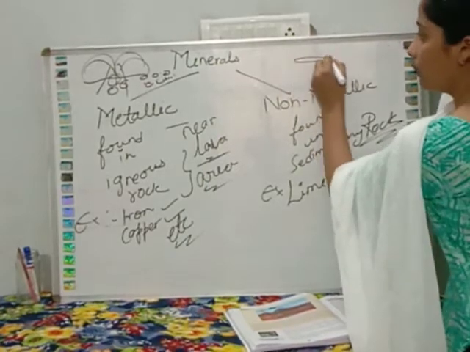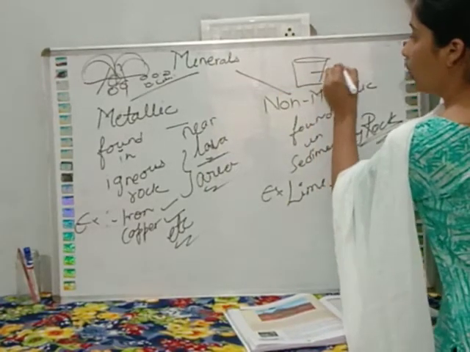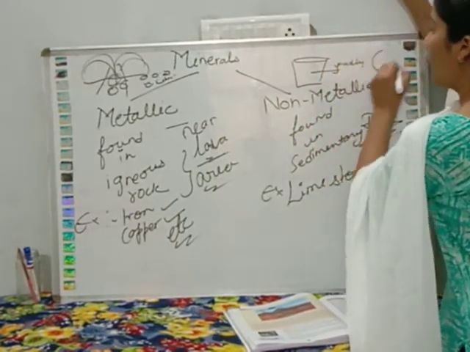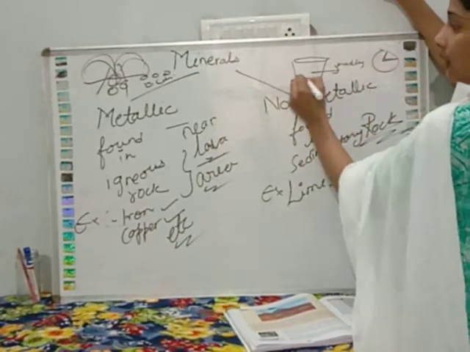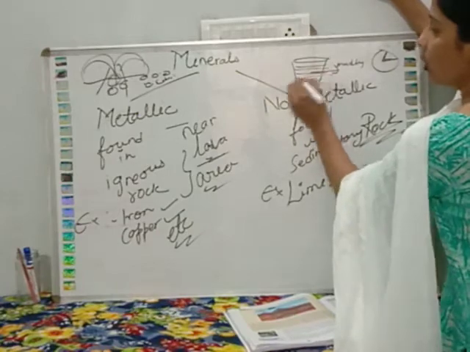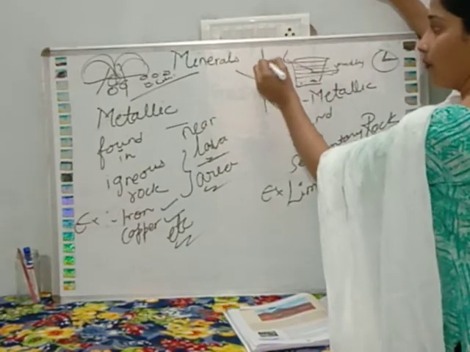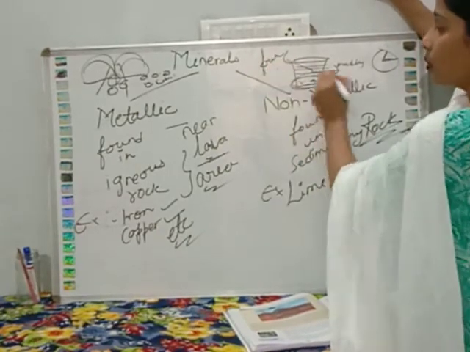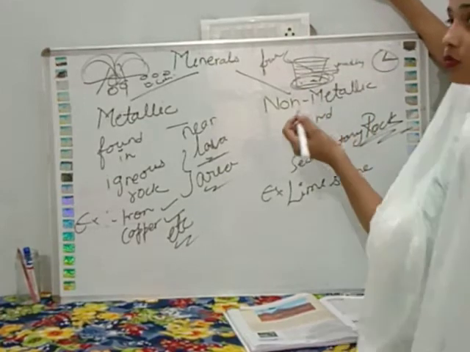For example, take a glass of muddy water and keep it for one or two hours. All the mud is deposited at the bottom and the fresh water comes up. Like this, the sedimentary rocks form.